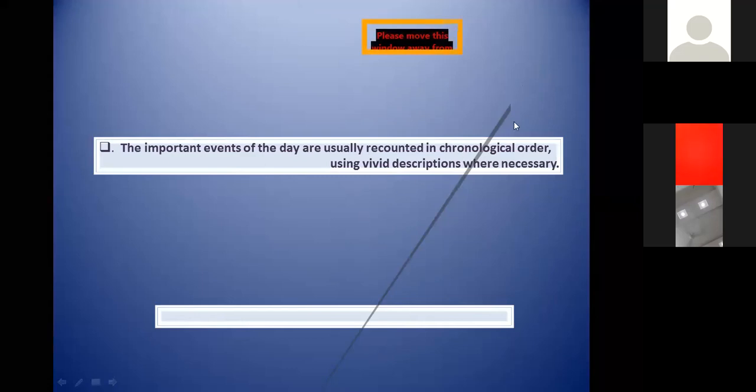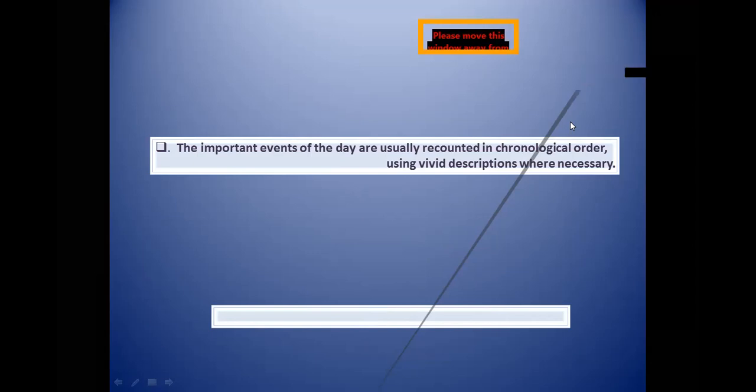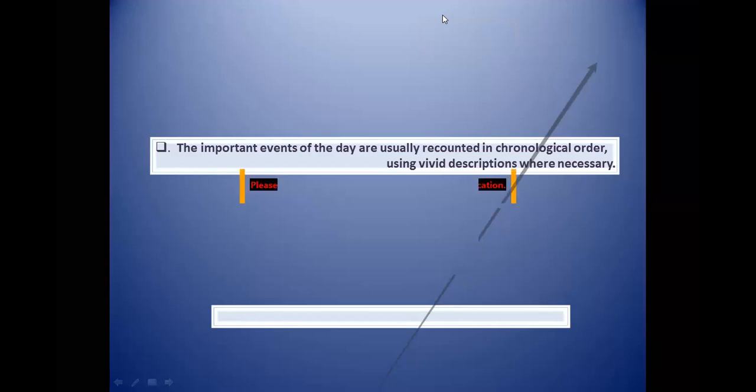Then it goes accordingly. Students, we need to see that this is going to be very important. The things we are writing here, if we don't obey the chronological order, will become really wrong and really unnecessary. So what we have to do basically is see what sort of things are there.